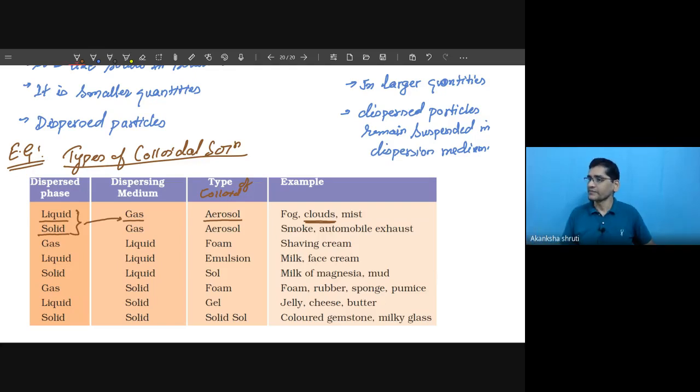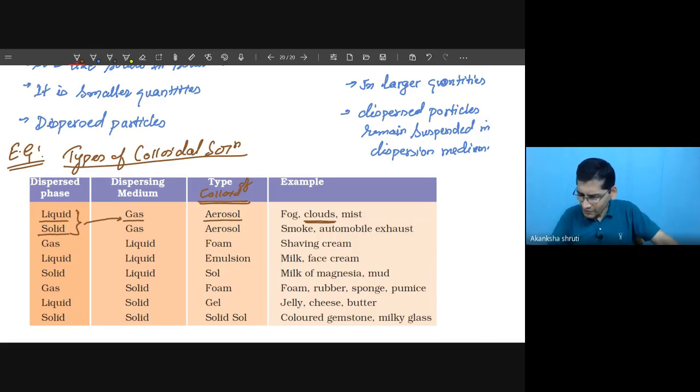It is almost uniform in a region. The water particles are individually not visible, so that's why it falls in the category of colloid, and in that colloid it is further classified as aerosol.